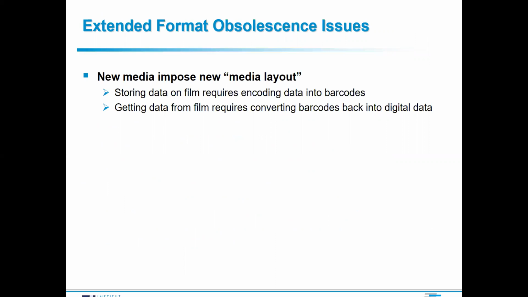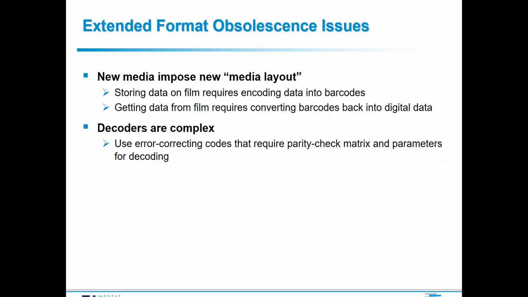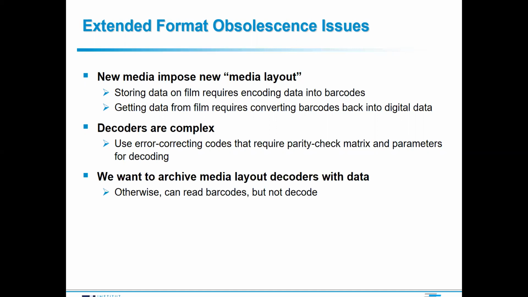Recall that I mentioned that storing data on film requires converting data into barcodes, which means getting data back from film requires decoding barcodes into digital data. These decoders are quite complicated, as you can imagine, because they use image processing techniques and complex error correction codes to deal with errors that can be introduced by scanning. Remember that if we archive data on analog media, we will be able to read the barcodes back. But unless we store the decoding logic itself, we will not be able to convert the barcodes back into digital data. So it's extremely important that we archive the decoding logic in addition to the data itself. And this is something that the state of the art does not address.